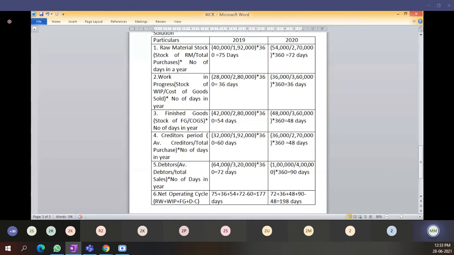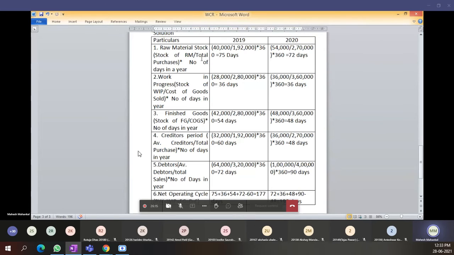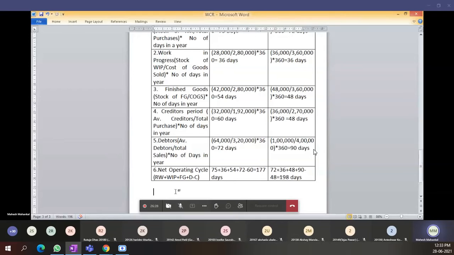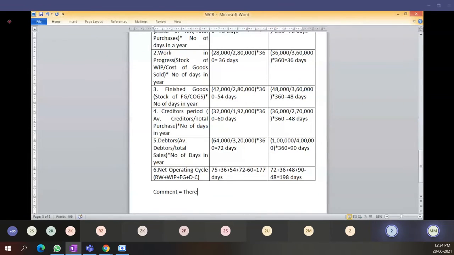We have compared 2 years operating cycles. See here, the operating cycle actually increased from 2019 to 2020. How many days has it increased? 21 days.